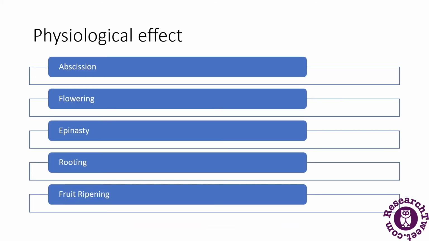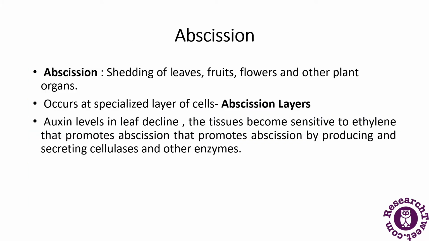Then we will discuss some of the physiological effects, that is abscission, flowering, epinasty, rooting, and fruit ripening. All these we will discuss in detail. First we will take abscission. Before going into detail about the role of ethylene in abscission, we first need to understand what abscission is.